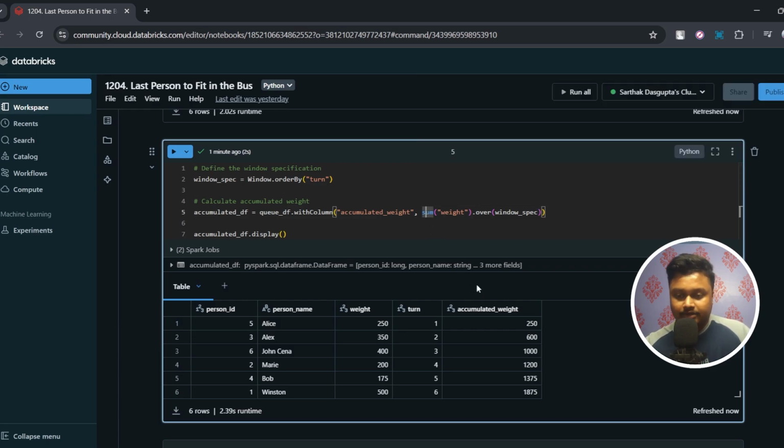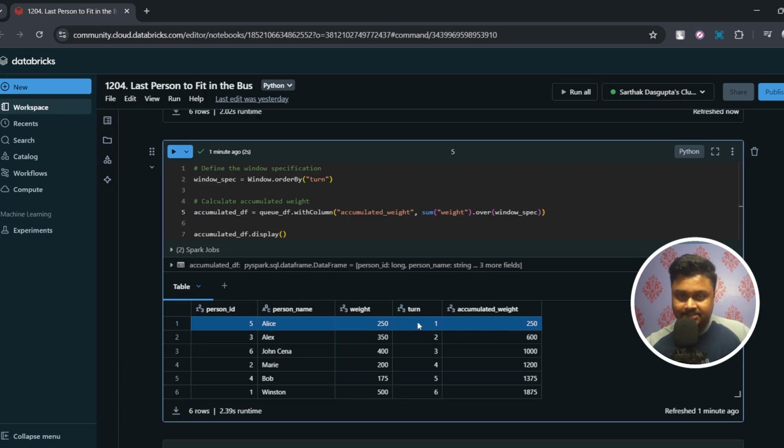So let's see one by one. For the first record, when turn is just 1, the accumulated weight is nothing but the first record's weight, that is 250. Now let's focus on record number 2. Here the total number of rows for turn is 2, arranged in ascending order, which is the default.